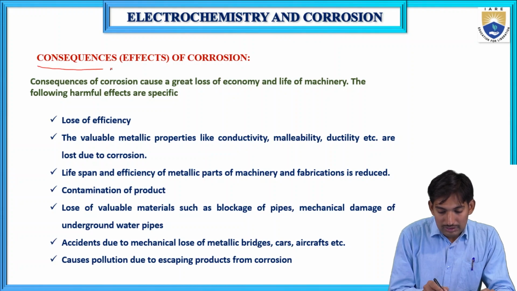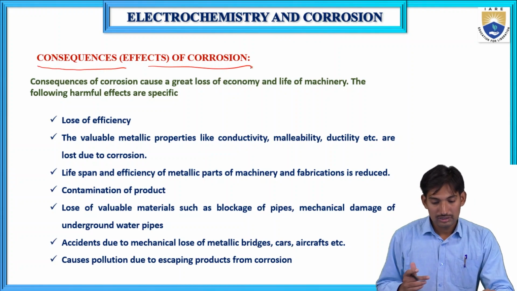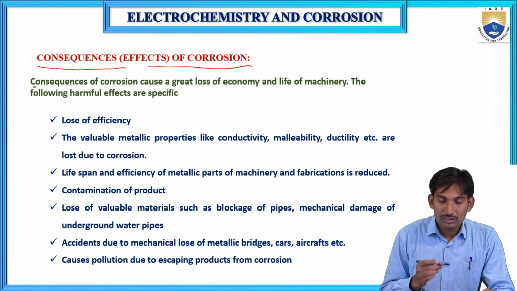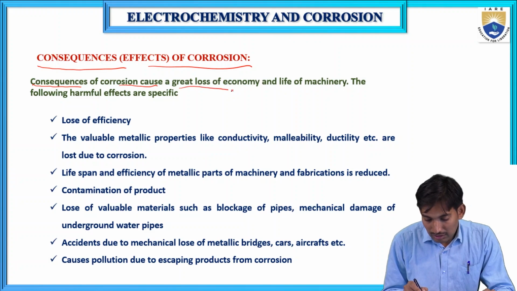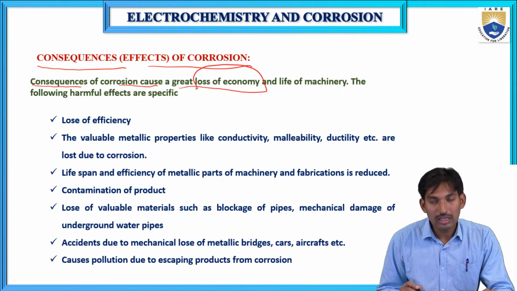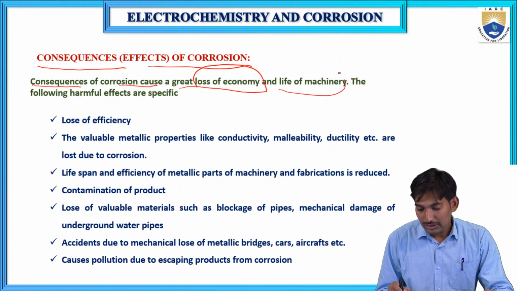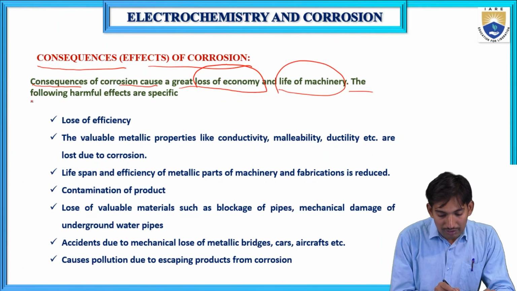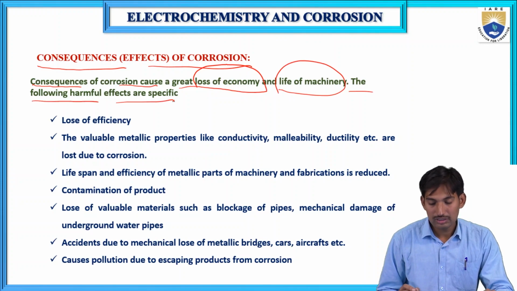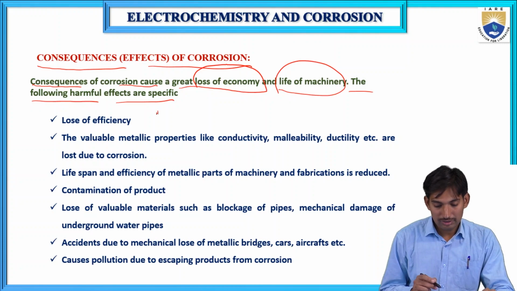What are the consequences or effects of corrosion? If corrosion occurs, what happens? What are the consequences we will get? The consequences of corrosion cause a great loss to the economy. You can observe the loss of economy from corrosion, and the life of machinery decreases due to corrosion. The following harmful effects are very specific effects of corrosion.